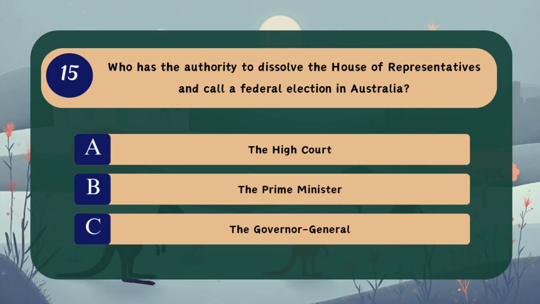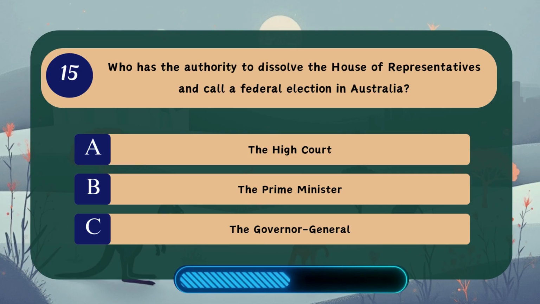Question 15. Who has the authority to dissolve the House of Representatives and call a federal election in Australia? A. The High Court. B. The Prime Minister. C. The Governor-General.